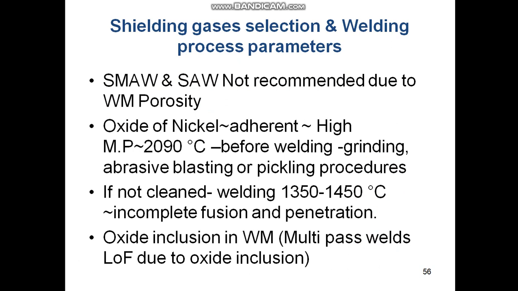Because if they are not removed, at the welding temperature, the fusion temperature of 1350 to 1400, there will be a problem of intermittent fusion or incomplete fusion and penetration. And oxide inclusion in weld metal particularly results in multi-pass welds and generally lack of fusion due to oxide inclusions. So these oxides of nickel are to be removed during the multi-pass welding.